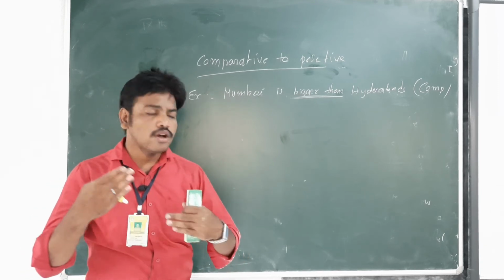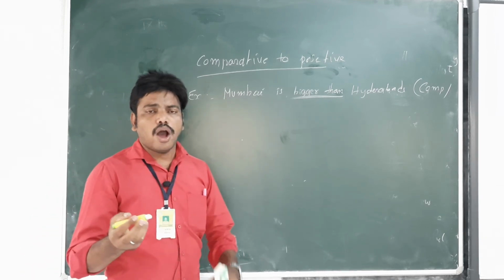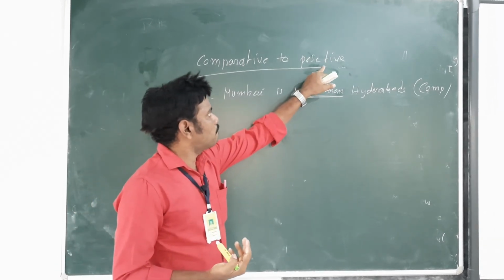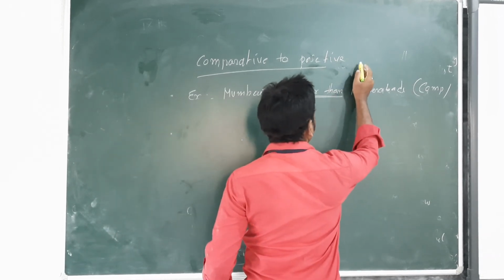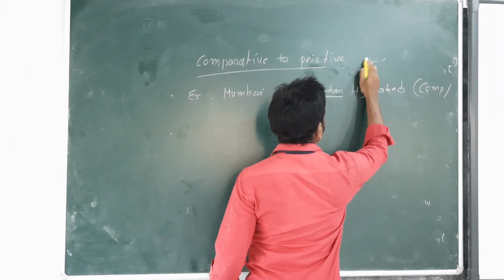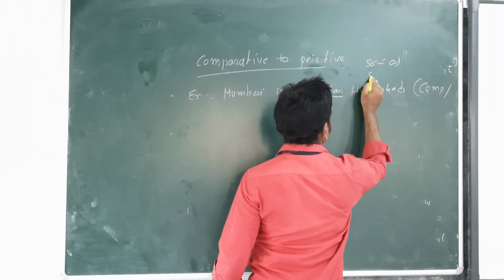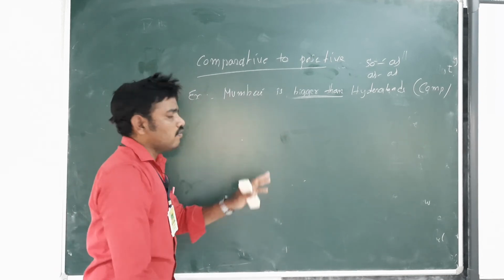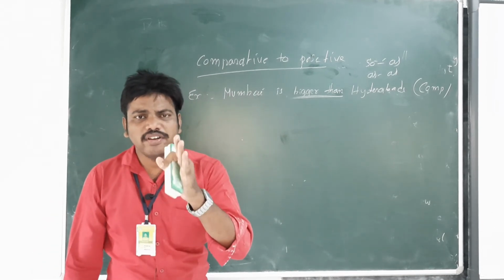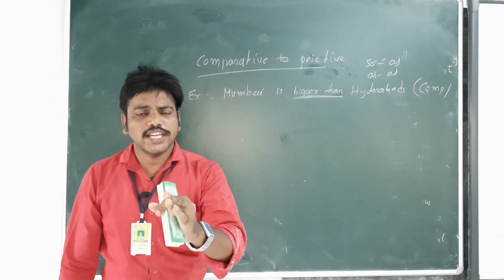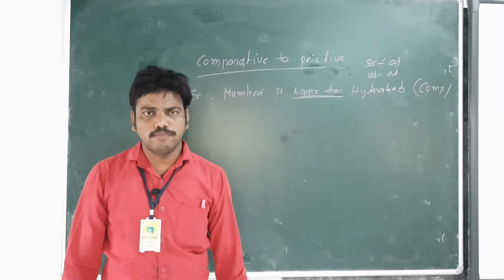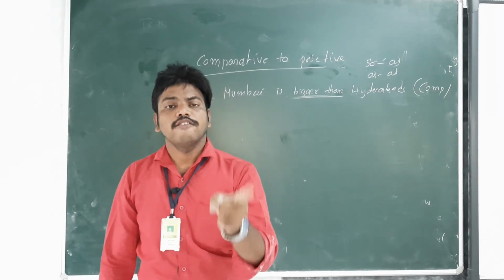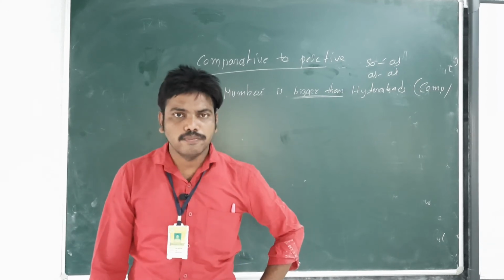Now see how I am transforming this sentence into positive degree. For positive degree, I told you: as, or so, or as dash as. When we transform to positive degree, listen carefully: find out what is the adjective or what is the adverb. Very important. The first step is to find the adjective or adverb.